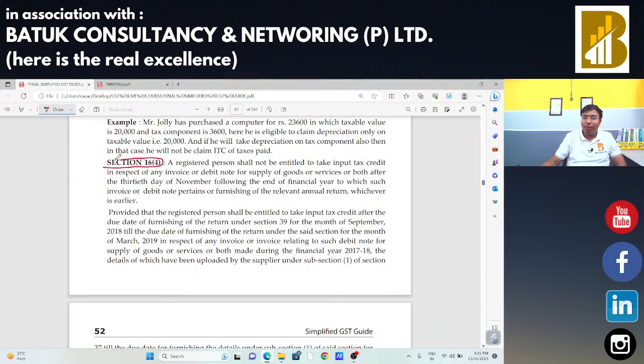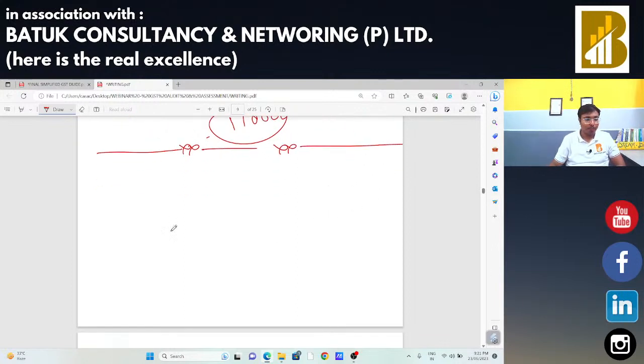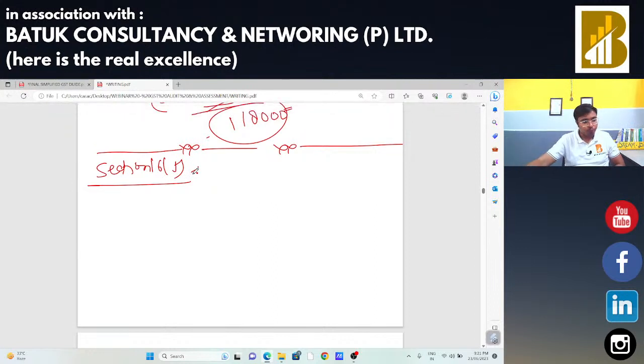Section 16 subsection 4, which is a very important section, is about the timeline.